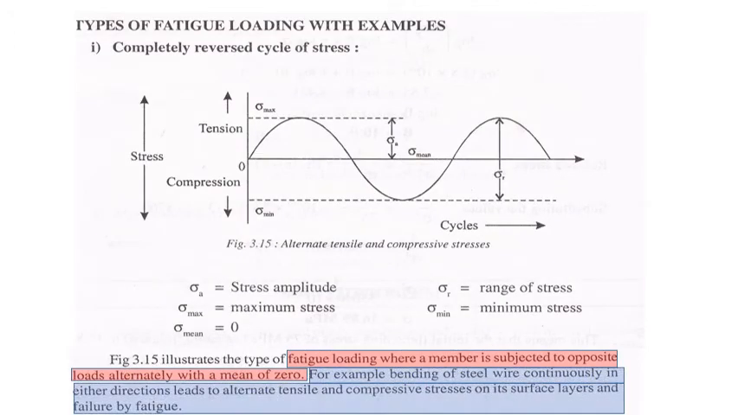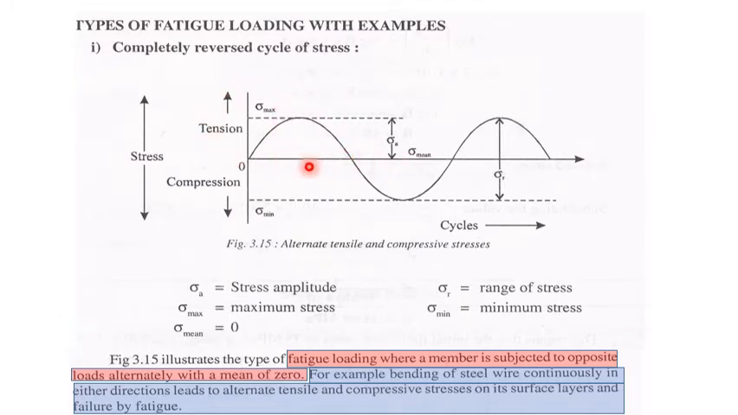Okay, so what exactly is this completely reversed cycle? Now if you see here, we have a zero line, that is a baseline. Above that we have a sigma max, and below that we have a sigma minimum. It can go up to the max plus 10, and it can come down to the minimum of minus 10. The negative term indicates compression, and the positive term indicates tension.